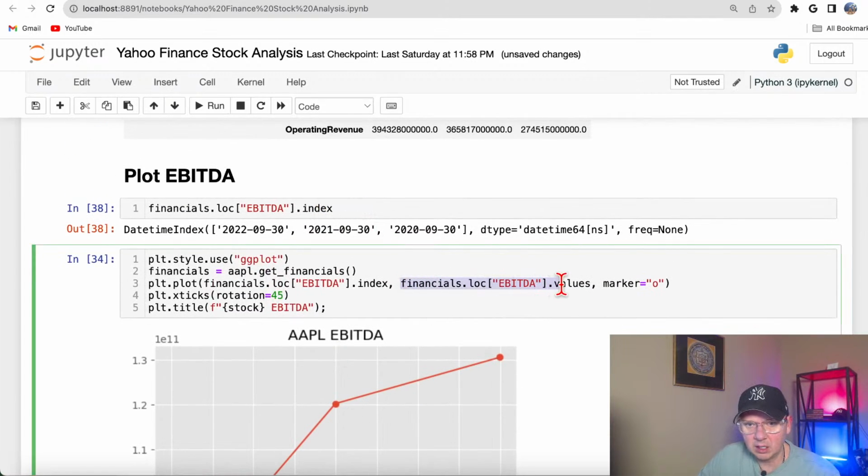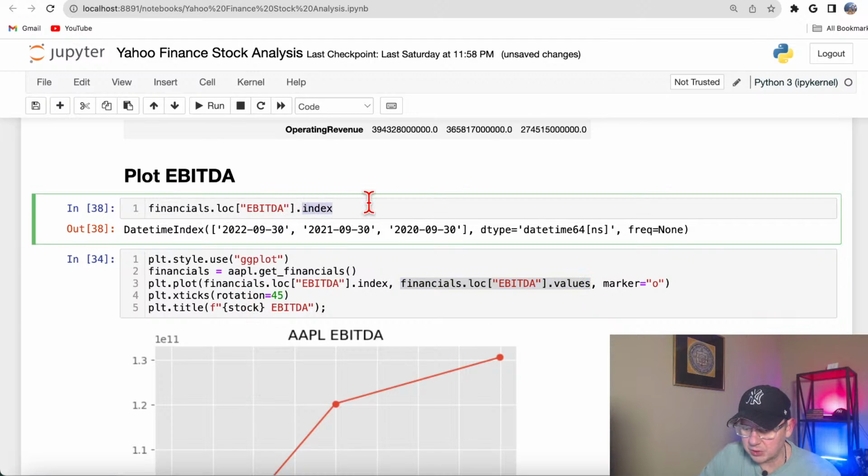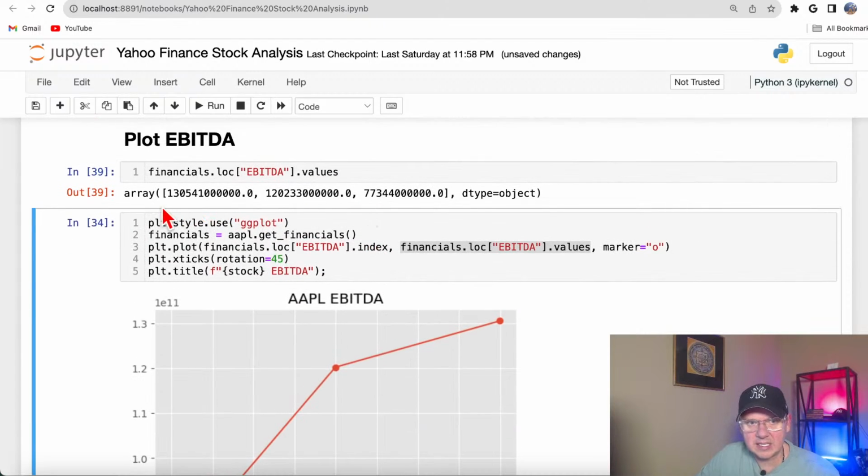And here for actual values, I use values. And you see here we get an array, NumPy array of numbers. So I actually use that here for my y values. And I use marker also to have these bold dots here, all right?